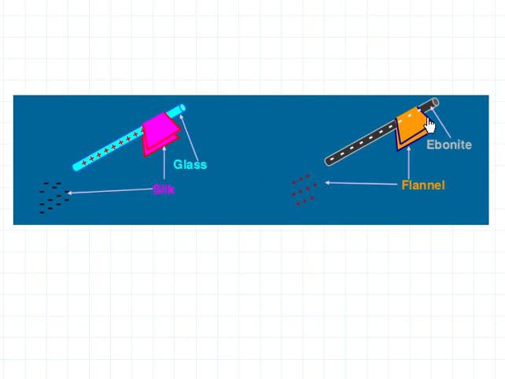Similarly, in the case of ebonite and flannel, electrons will be removed from flannel and these will be deposited in the ebonite rod. Since flannel is losing electrons, its charge is positive, and ebonite is getting electrons, so its charge is negative.